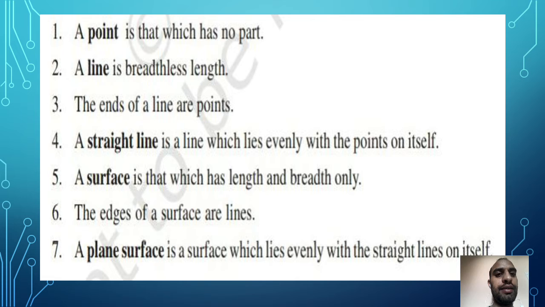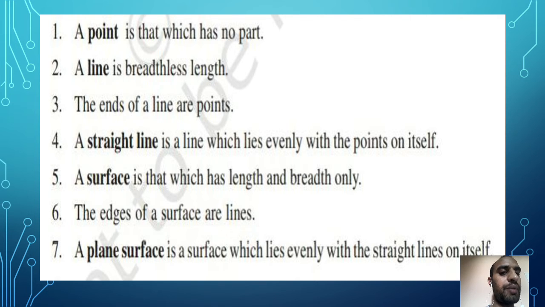A point is that which has no part, that means no length, width and height, it is just a point. Second, a line is breadthless length, that means it has only length, there is no thickness and breadth. The end points of a line are points. Wherever we complete a line, the end point is a simple point. And a straight line is a line which lies evenly with the points on it. So many points joining together make a straight line.